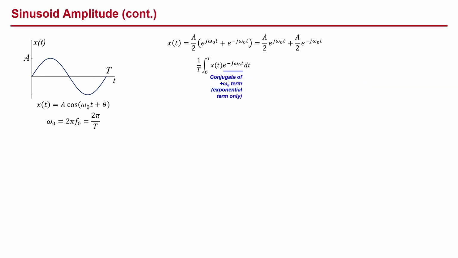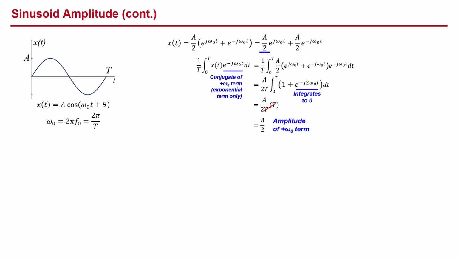Let's multiply our expression for x of t by the conjugate of the positive frequency component and take the time-averaged integral over a period. We'll move the constants out front, and we see that the exponents in the first term cancel to 0, leaving 1 as our first term, and the exponent of the second term doubles to minus j times 2 omega naught t. As we noted earlier, the integral of any imaginary exponential function over an integer multiple of periods equals 0. The 1 integrates over a period to the period T, the T terms cancel, and we are left with a over 2, which is the amplitude of our positive frequency component.